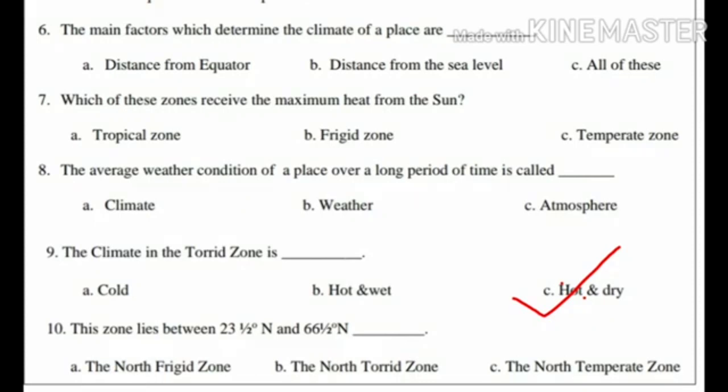Option A, the north frigid zone. Option B, the north torrid zone. And option C, the north temperate zone. Yes, the answer is option C, the north temperate zone. Children, this zone lies between 23.5 degree north and 66.5 degree north, the north temperate zone.